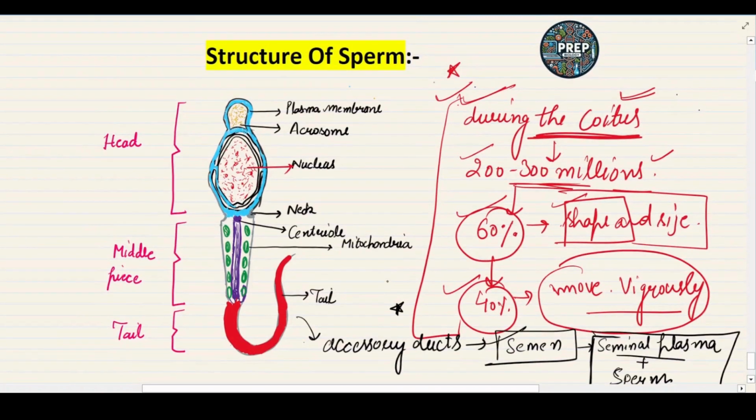So I hope the process of spermatogenesis, the role of hormones in spermatogenesis, and the structure of sperms are all clear to you. So this is all about today's lecture. In the next lecture, we will discuss the oogenesis process.